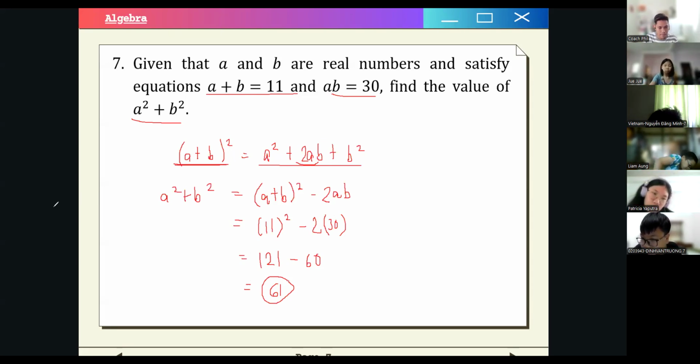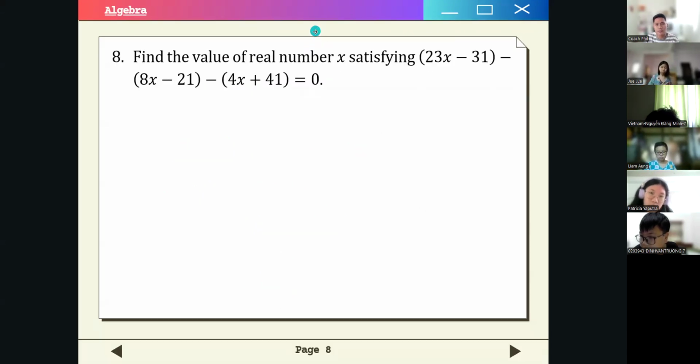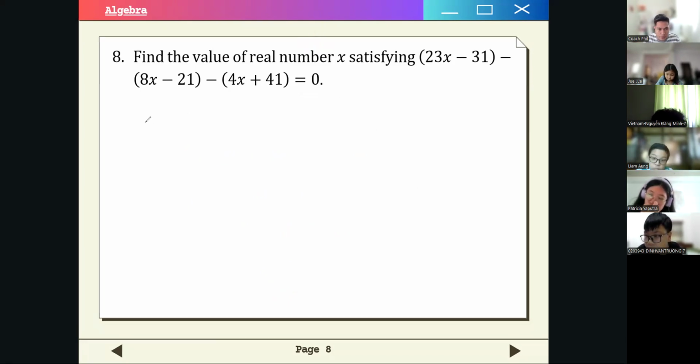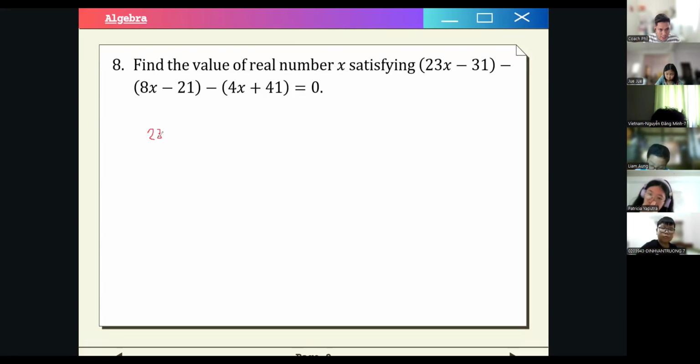Let's move on to number 8. Find the value of real number x satisfying the quantity of 23x minus 31 minus the quantity of 8x minus 21 minus 4x plus 41. So we just have to use some algebraic manipulation to solve this, right? So let's remove the parentheses.